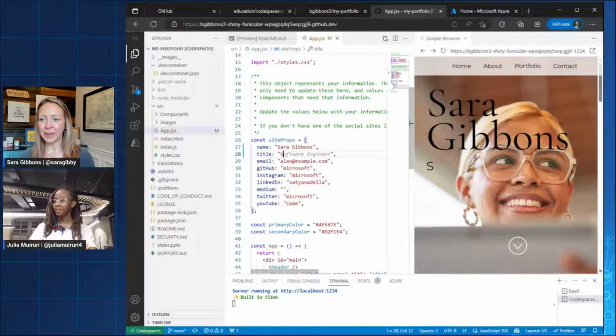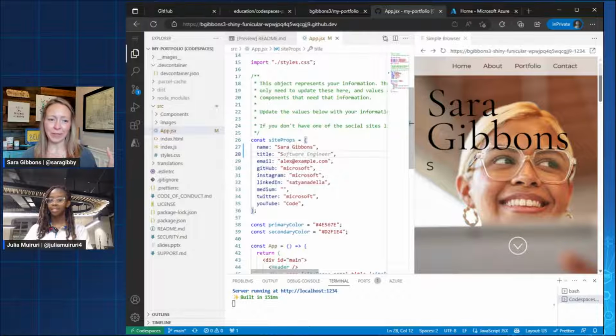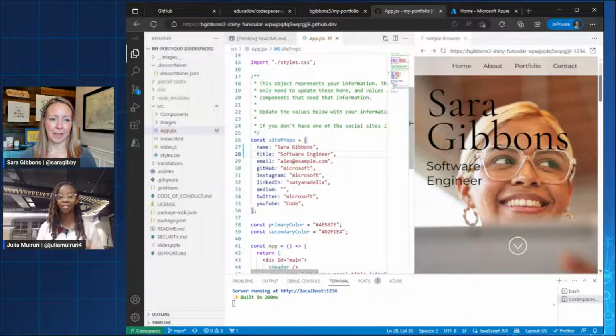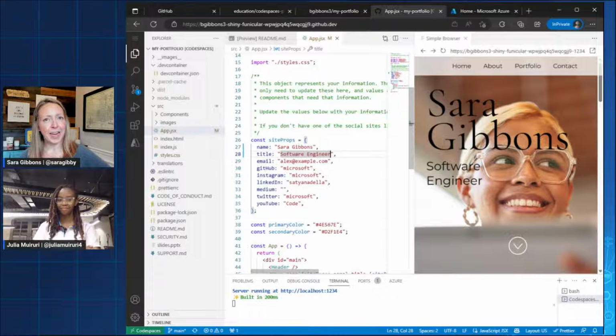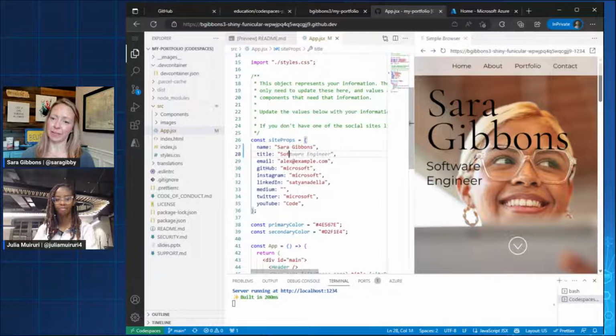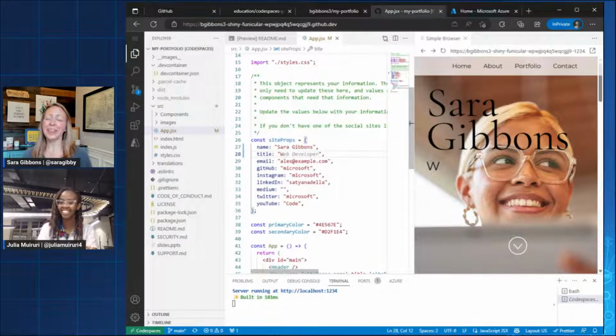It already knew. It had some context about what we're doing. It's already suggesting software engineer, so I don't have to think of a fun, cool title. I'm just going to go with that one. I actually wanted to ask if Copilot knows that you've done engineering before and that you want software engineer for it to propose that. Oh, that's a good question. I don't know. I have done a lot of software engineering work that's all been in GitHub, so I wonder, did it see my name and pick that up? I've seen it do that before. Now we've got to test this. Very smart. If I put a W, web developer, oh my gosh. Julia, I feel so seen.